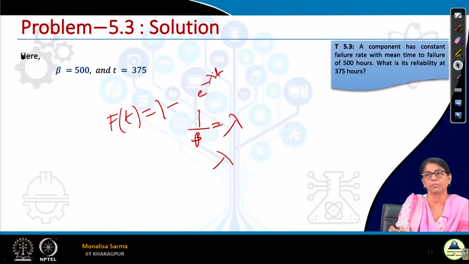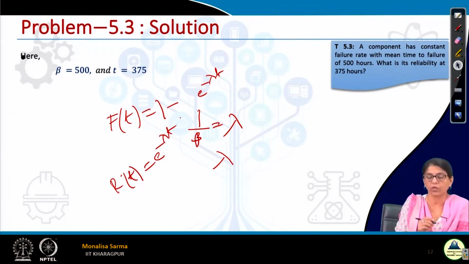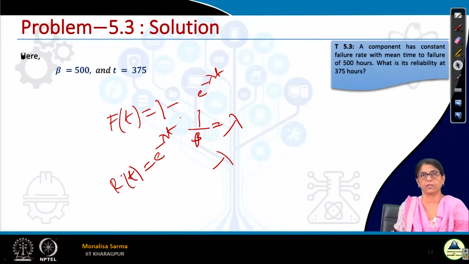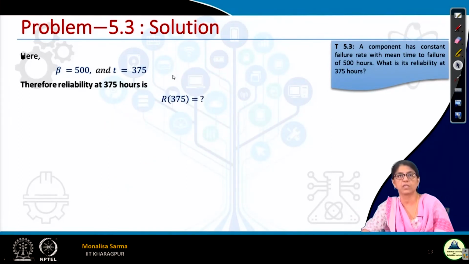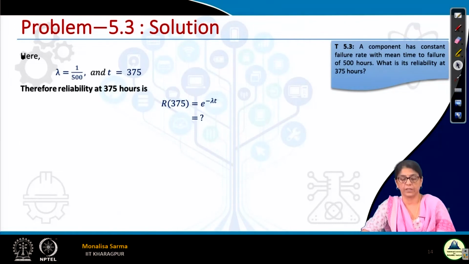You can write it in terms of beta, or you can write it in terms of lambda, whatever it is. So if this is F t, then what is my R t? R t will be just e to the power minus lambda t, or e to the power minus t by beta, whatever. You may write in terms of lambda, you may write in terms of beta. Here it is given, I have written in terms of lambda.